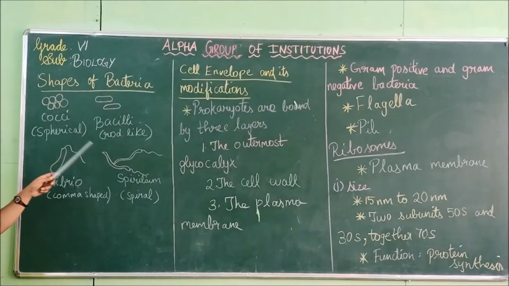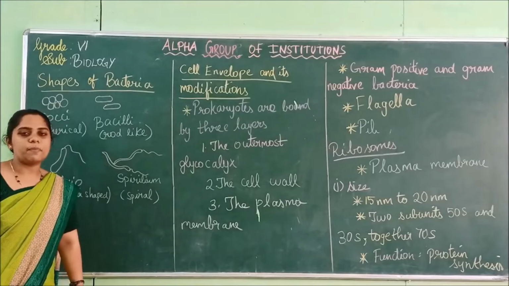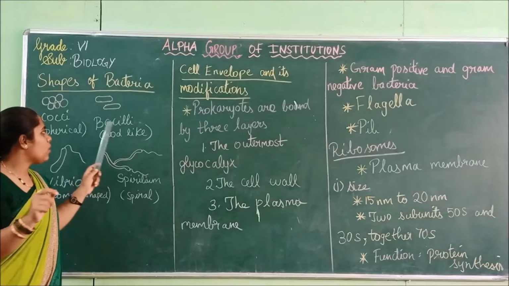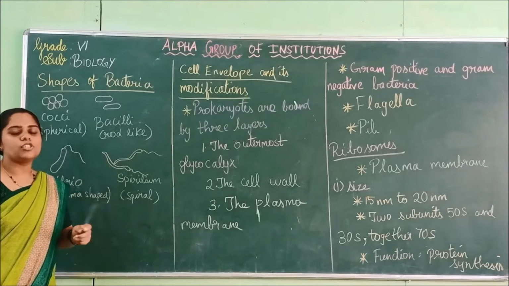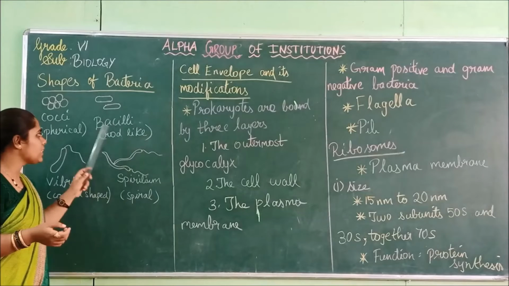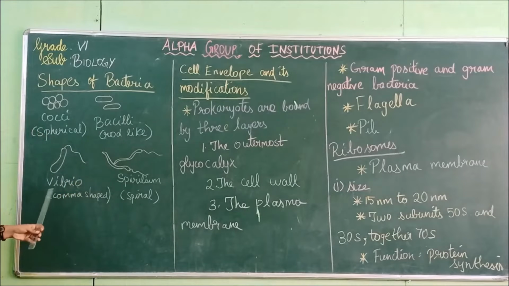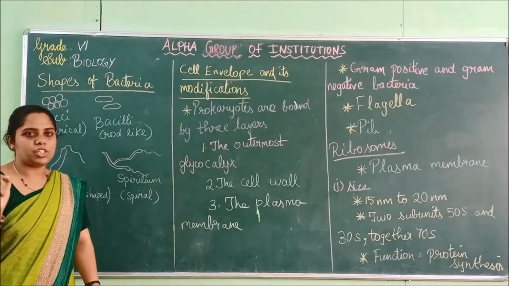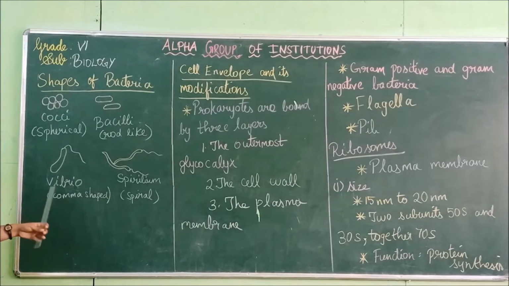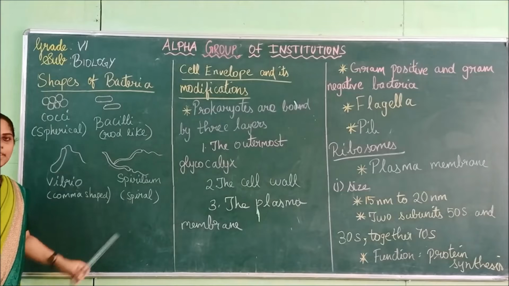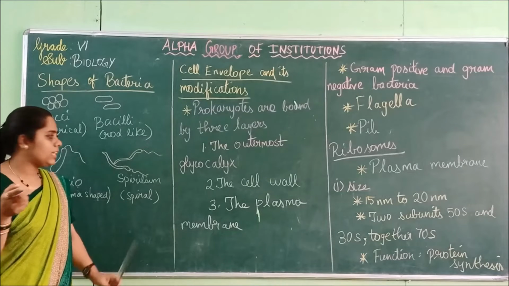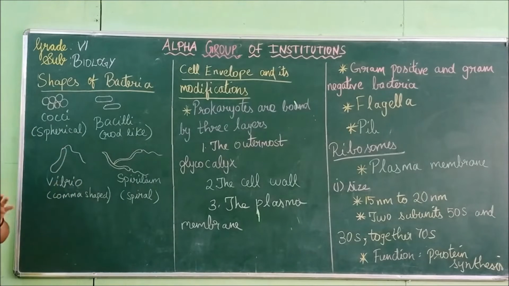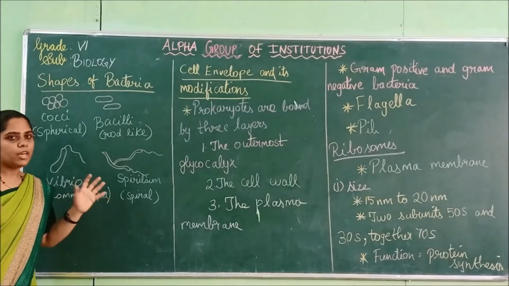The next shape is rod-like structures. These bacteria will be rod-like structures, and they are called bacilli. What are they called? Bacilli. Rod-shaped bacteria are called bacilli. And next is vibrio. These will be in the shape of a comma. So the comma-shaped bacteria are called vibrio. Next is spiral. The spiral-shaped bacteria are known as spirillum. What is it called? Spirillum. So these are the major 4 shapes of bacteria.